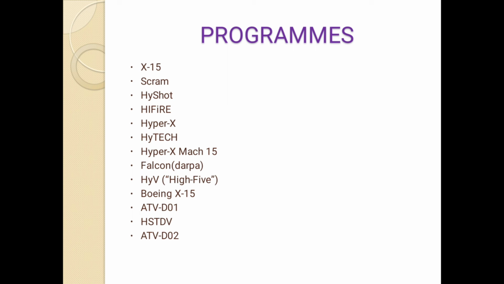In 2010, a flight test of Advanced Technology Vehicle, which is ATV D-01, with a passive scramjet engine combustor module was conducted, and HSTDV is a technology demonstrator under development by the DRDO. It has been ground tested at hypersonic speeds for 20 seconds. And in 2016, ISRO successfully flight tested the scramjet engine in Advanced Technology Vehicle, which is ATV D-02. It is the second scramjet flight test of VSSC ISRO.